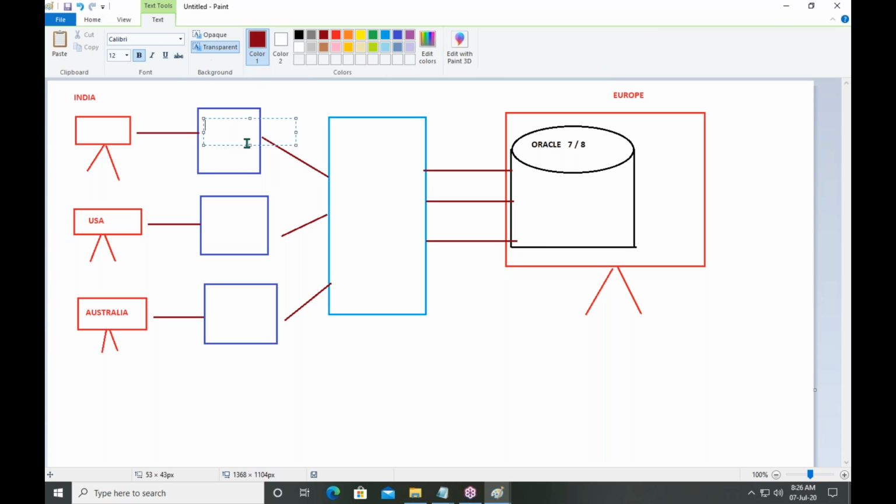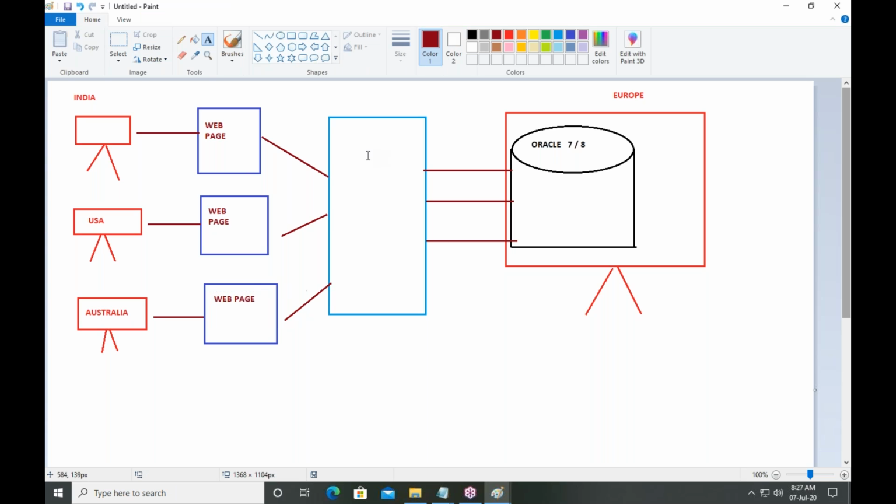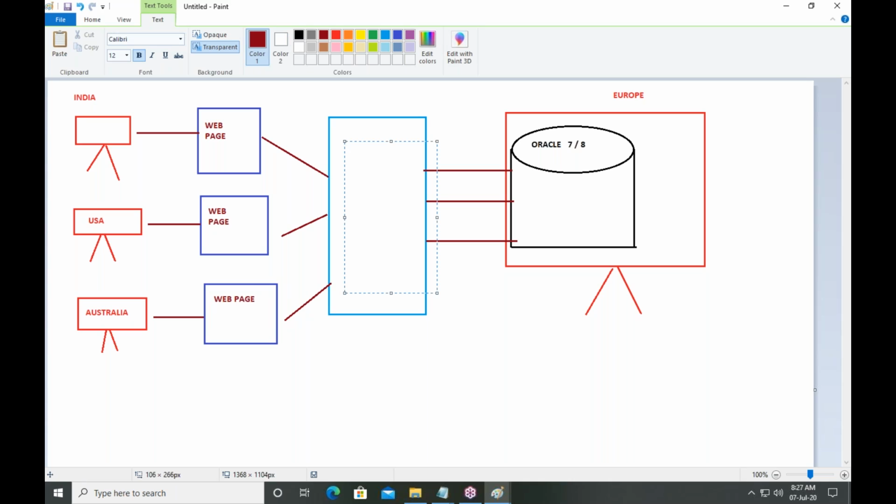Don't miss these things. This is called a web page, this is also a web page, and here it is also known as a web page. All these company web pages, suppose it is an Amazon company, all the Amazon related web page requests are managed by the web server.